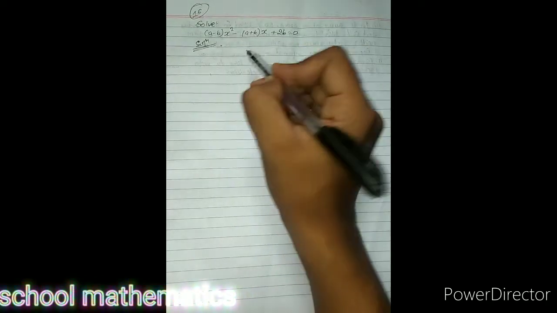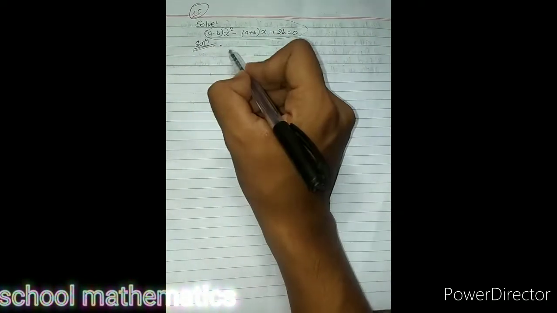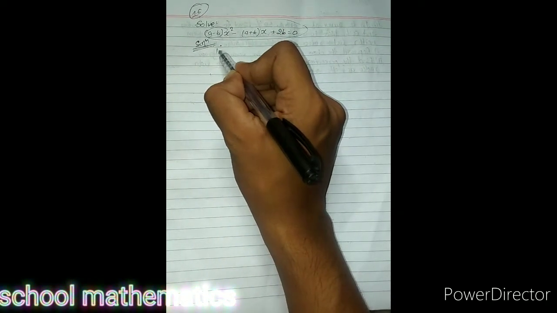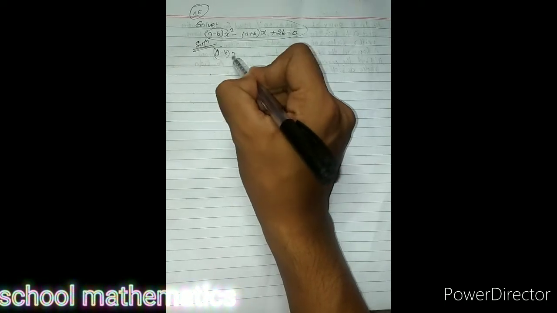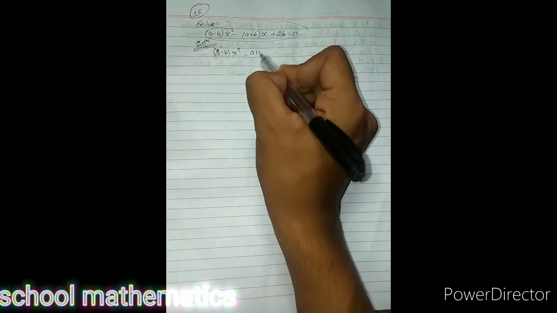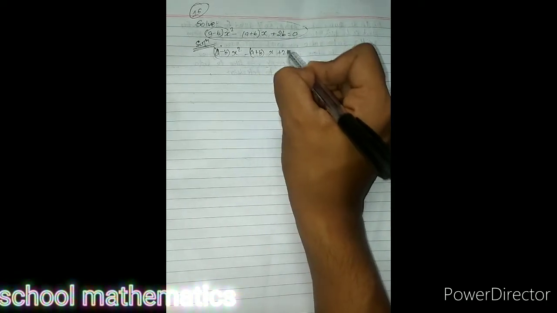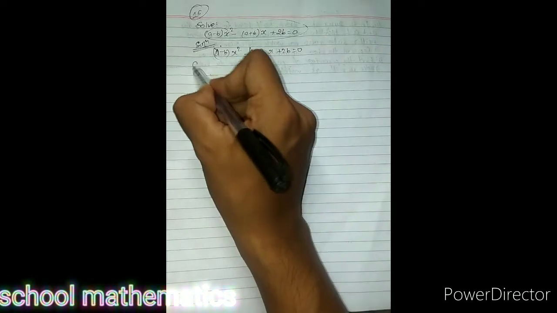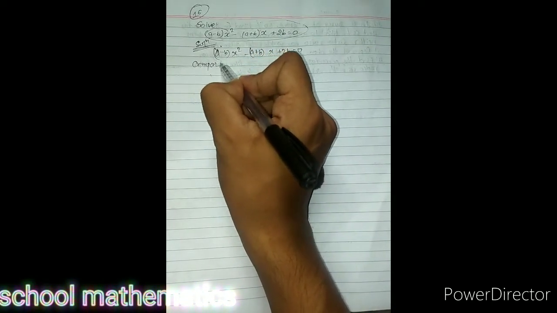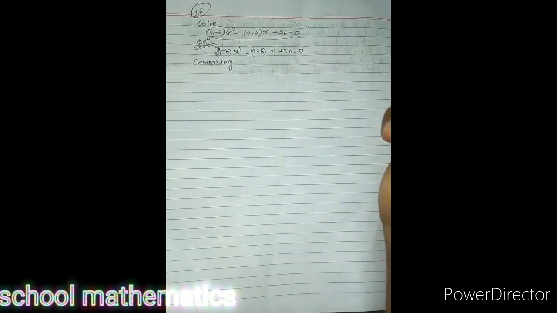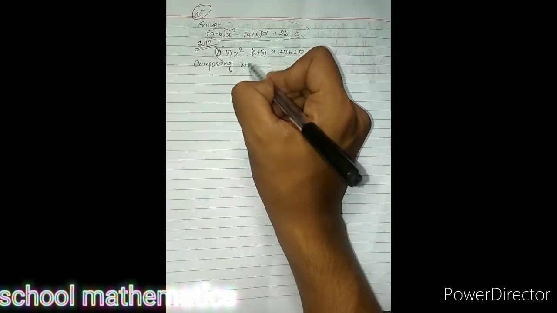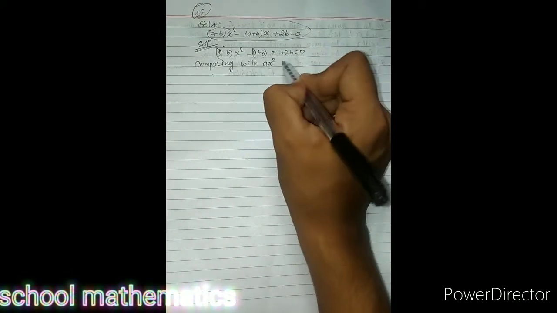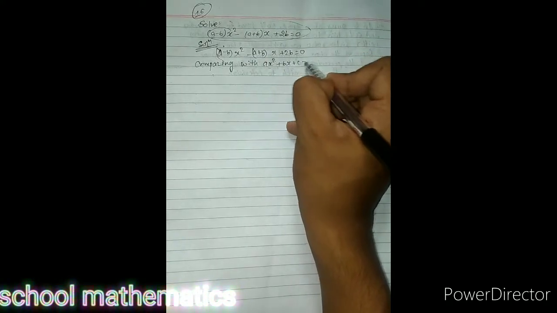Now question number 16, one quadratic equation is given. a minus b x square minus a plus b x plus 2b equals 0. Now let's compare with ax square plus bx plus c equals 0.